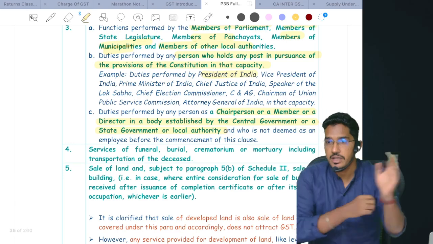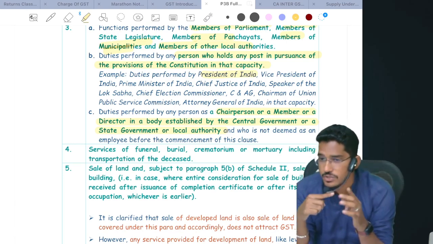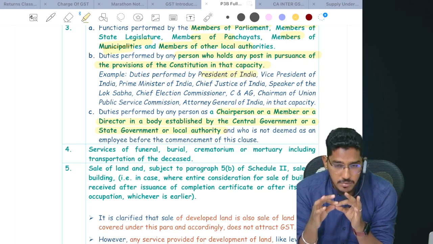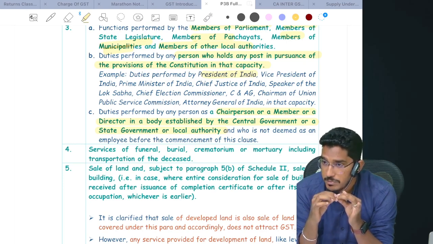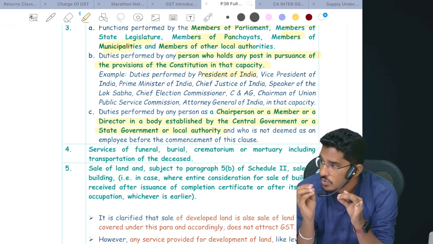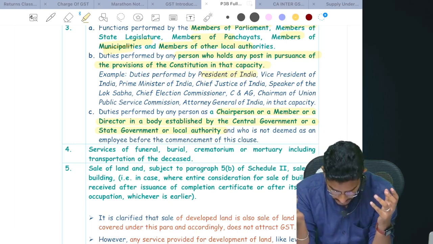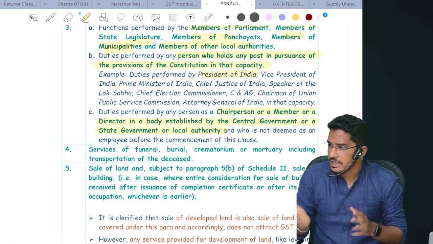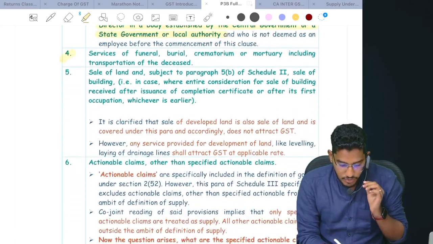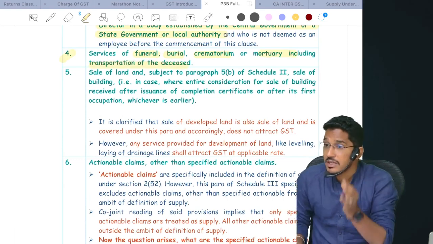Come on, repeat everybody. Number one, services provided by an employee to the employer in relation to or in the course of his employment. Number two, services provided by court or tribunal. Number three, services provided by MPs, MLAs, or other persons. Services provided by the persons who are holding a position in the constitution, as per the constitution, and the persons who are acting as a chairperson or a member of a body established by the governments. Till here, comfortable? Para number 4, services of funeral, burial, crematorium, mortuary, including transportation of the deceased.